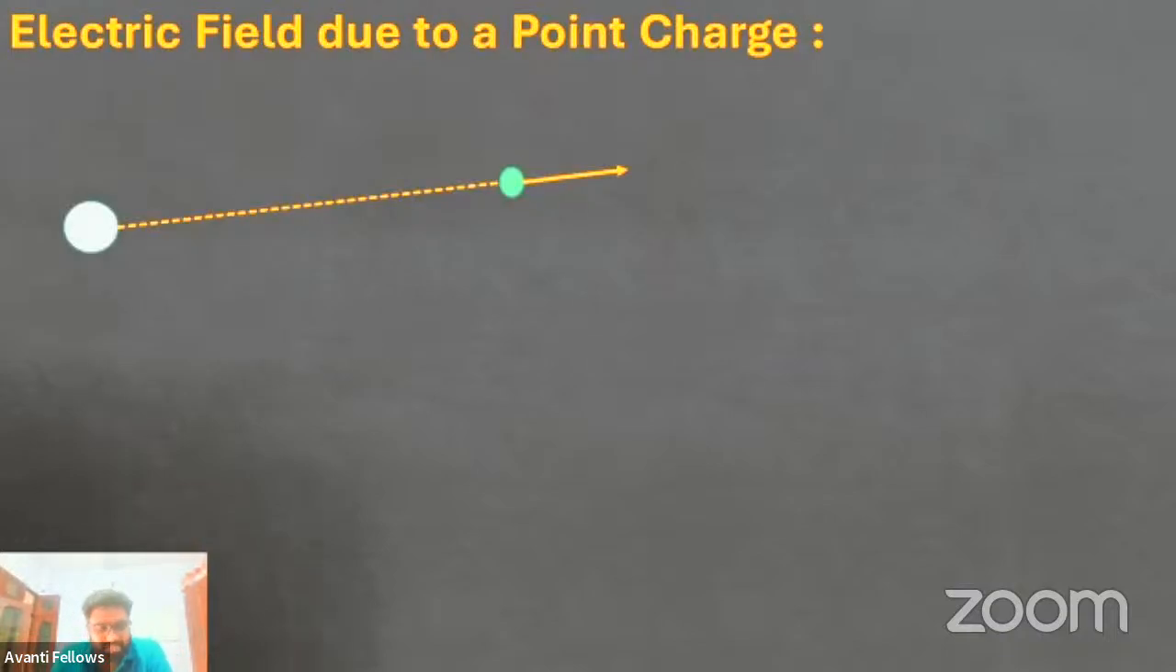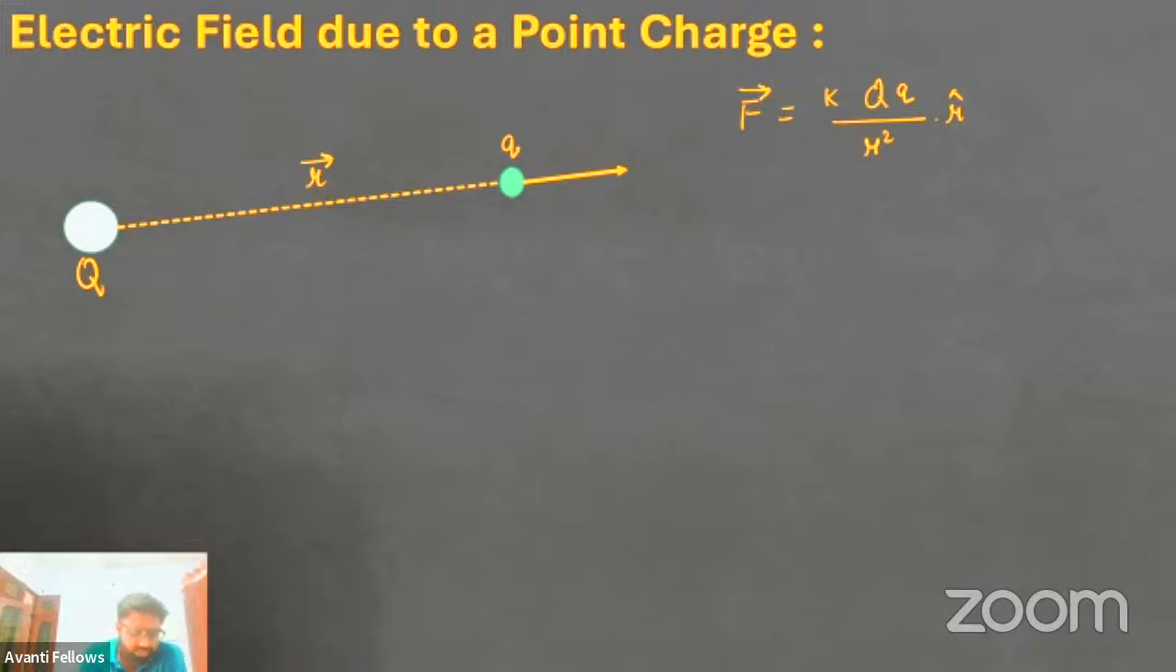This is the very initial part of the electric field. So suppose we have a charge here, that is capital Q, and here we have a charge small q. We will start with what the force is here. If this is r vector, then the force is k capital Q small q divided by r square into r cap. There is no problem in this expression, because this is a simple force, Coulomb's law: k q1 q2 by r square into r cap.